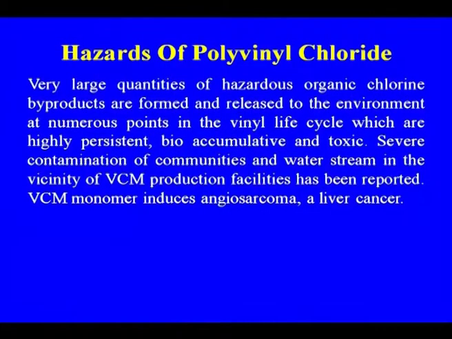A very large quantity of hazardous organic chlorine byproducts are formed and released to the environment at numerous points in the vinyl life cycle, and these are highly persistent, bioaccumulative and toxic. Severe contamination of communities and water systems in the vicinity of vinyl chloride monomer production facilities has been reported. So this is why I was saying that it is not the PVC as such, but the vinyl chloride monomer plant that is one of the major sources of pollution.